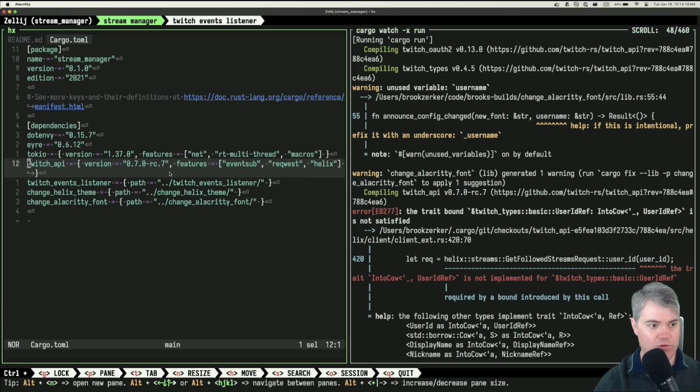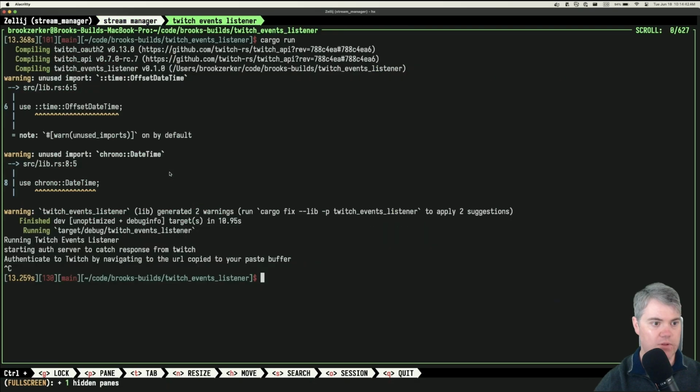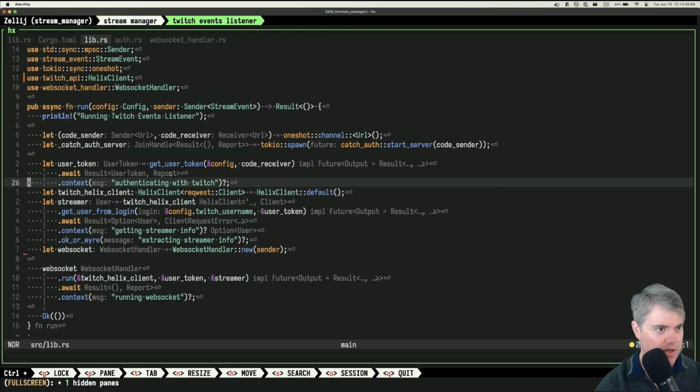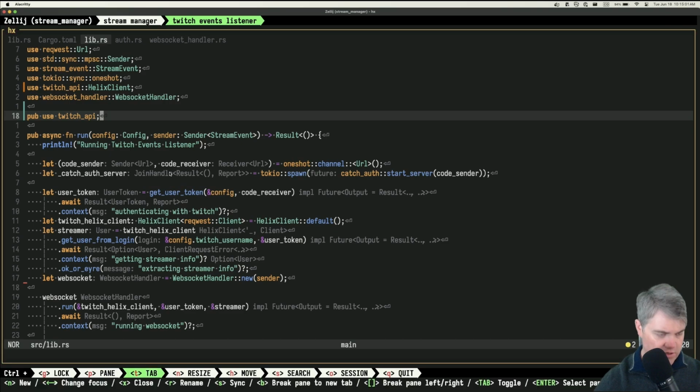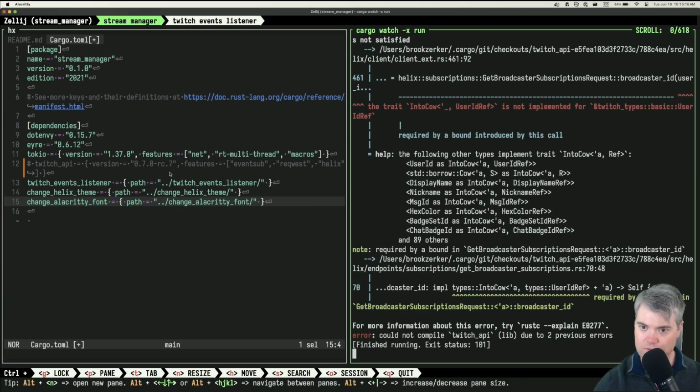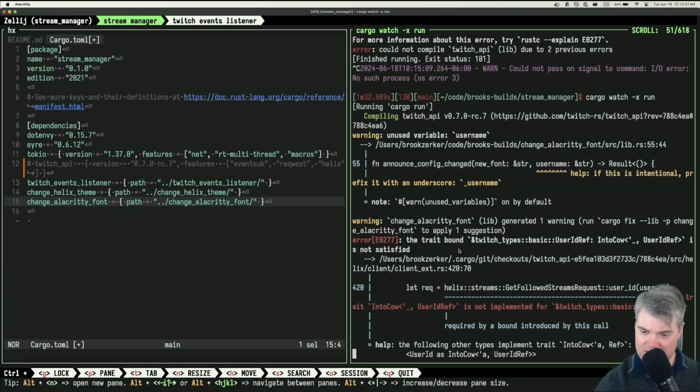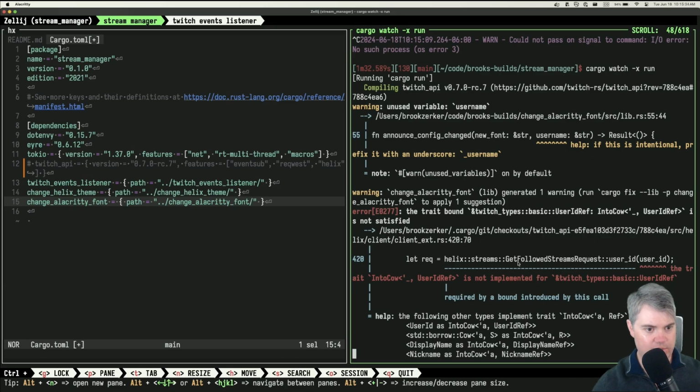Oh, I'm using the wrong version of Twitch API here. I need to probably use the same Twitch API so I can have the same versions of things. That's probably what it is. Which just means, can I just re-export all of Twitch API? I think I can, right? Like, so in library, can I just pub use Twitch API like that? And now that's available over here in Stream Manager? No. I mean, maybe. I think I can use that, but it didn't solve my problem.